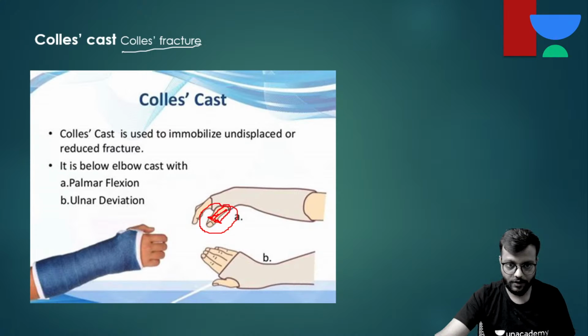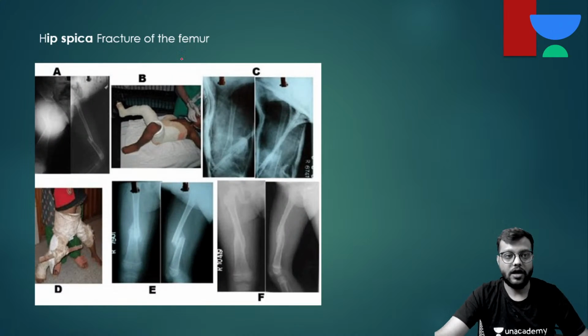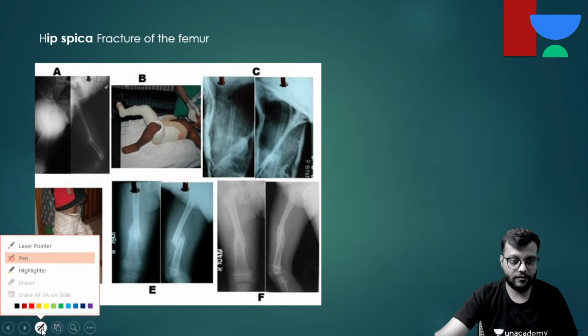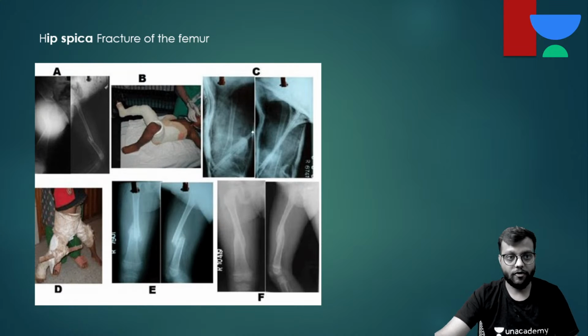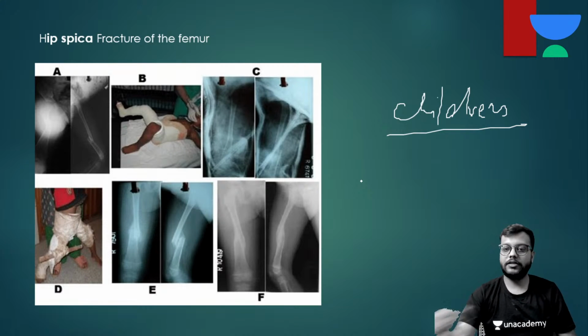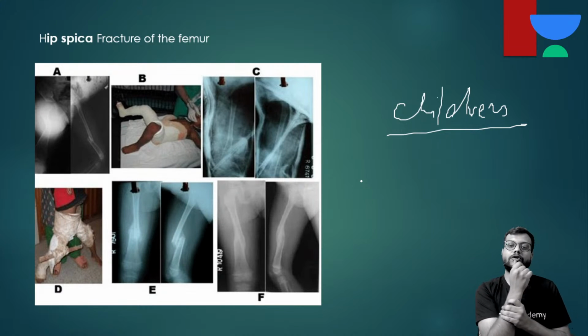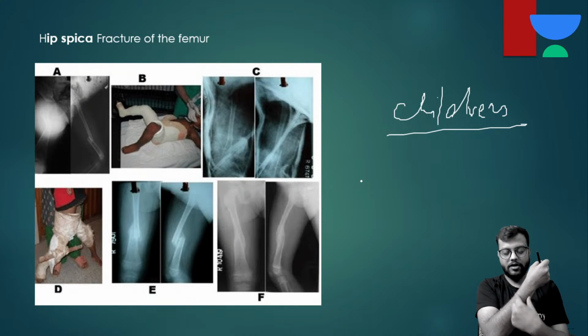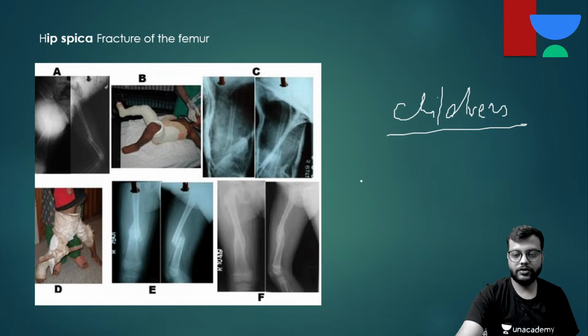till here. Okay, this is hip spica as I was telling you earlier, for the fracture of hip or the femur, especially in children. And we make a window here. Okay, this is a window. We make a window here, and spica casts are also used in open wounds. See, if there is an open wound here and I want to treat it by a cast, then at the site of the wound I will make a window for the dressing. Okay, so windows can also be made.